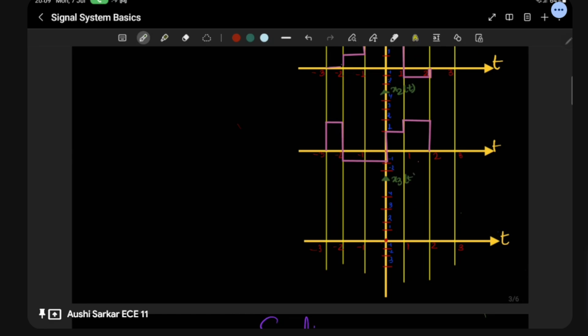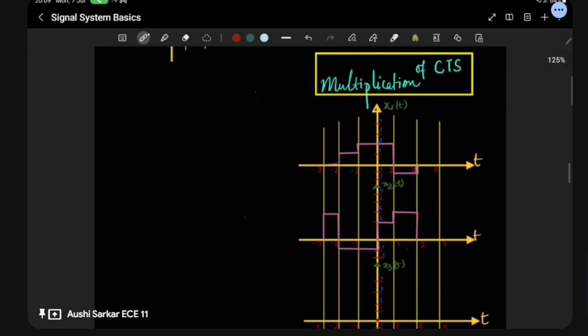x3(t). So in the same way I will write that x1(t) is our first signal, x2(t) is going to be our second signal, and then x3(t) comes into play. What is x3(t)? x3(t) is nothing but x1(t) multiplied by x2(t).